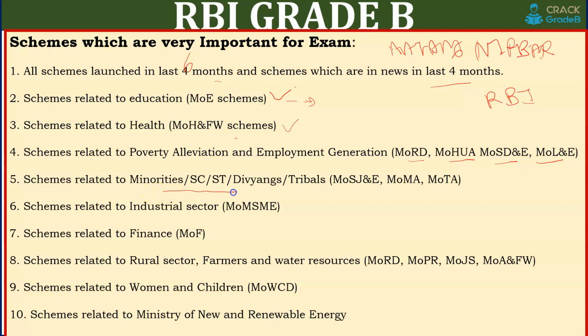Schemes related to minorities, SC/ST, Divyangs, tribal. Ministry of Social Justice and Empowerment, Ministry of Minority Affairs, Ministry of Tribal Affairs. Schemes for the industrial sector: MoMSME, and the SIDBI website is very important. National Small Industries Corporation, NSIC.